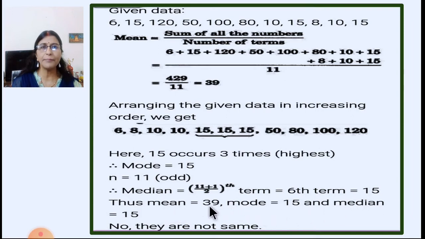So here we got mean 39, mode 15 and median 15. No, they are not the same because the mean is different. Only mode and median are the same.